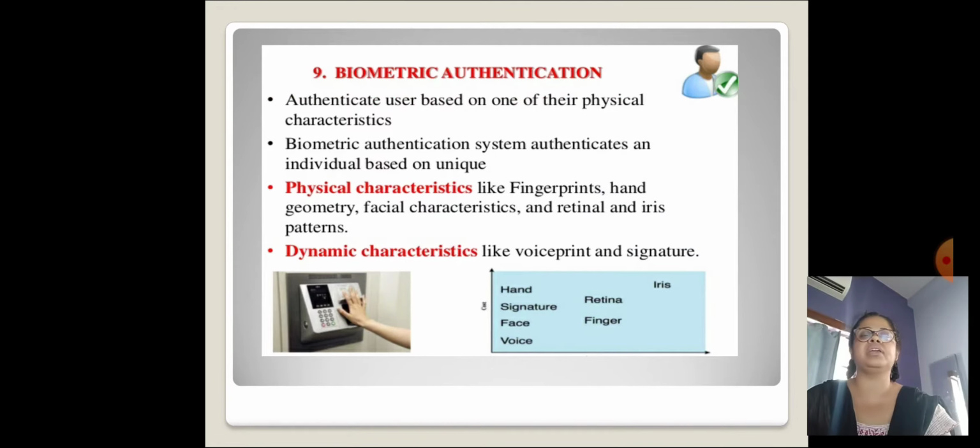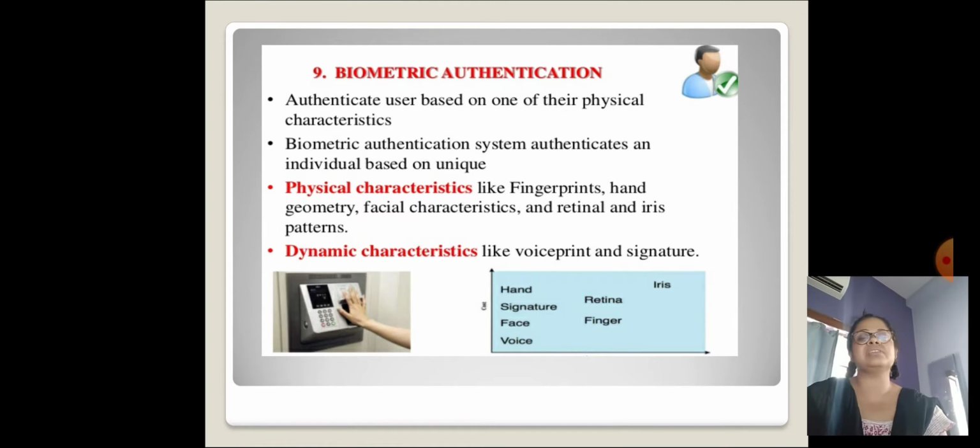Biometric authentication. Authenticating a user based on one of their physical characteristics. A biometric authentication system authenticates an individual based on unique physical characteristics like fingerprint, hand geometry, facial characteristics, and retinal and iris pattern.